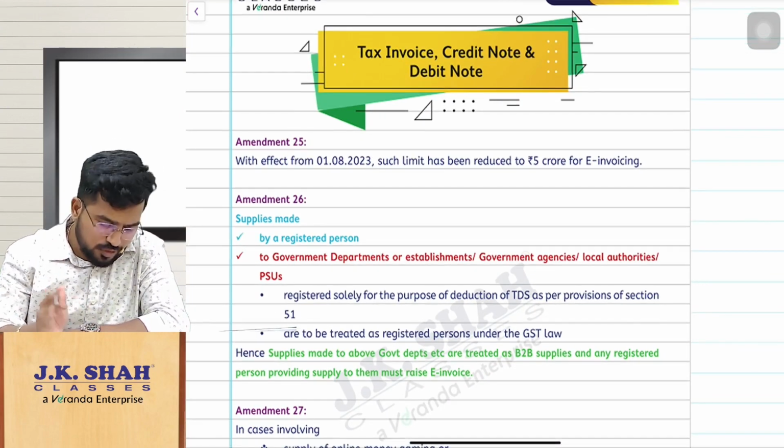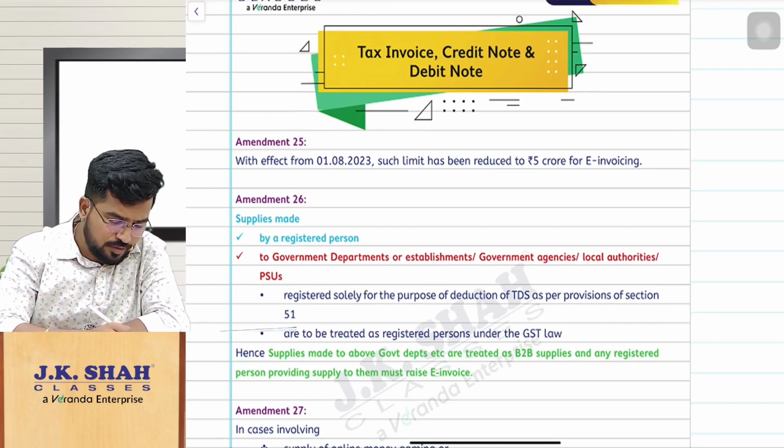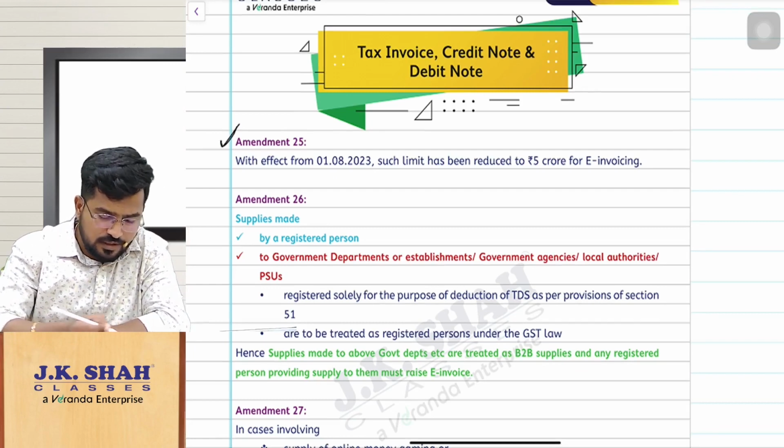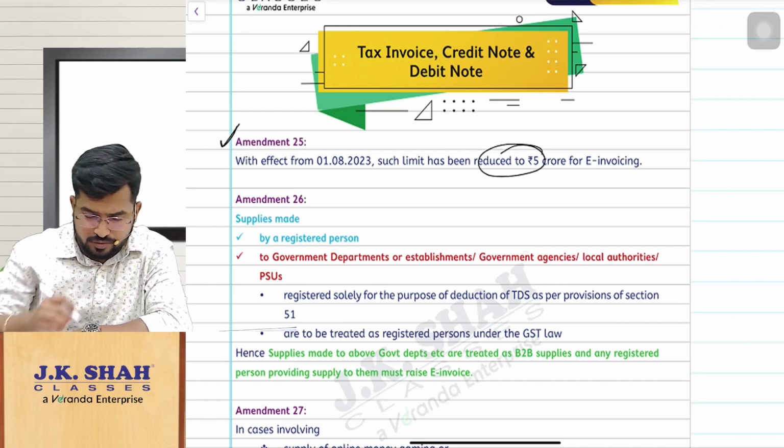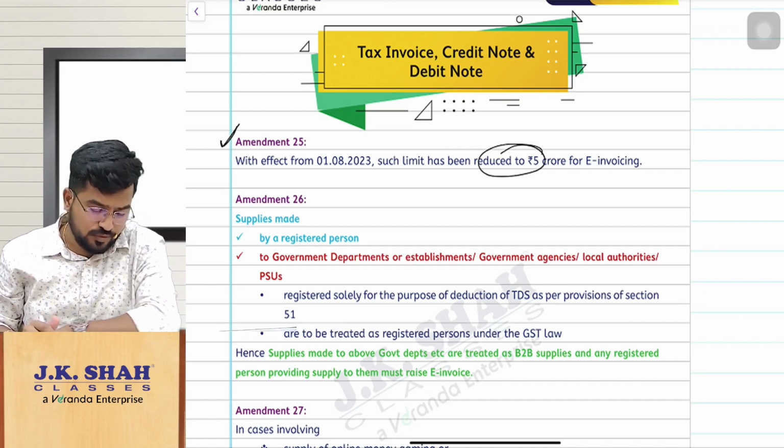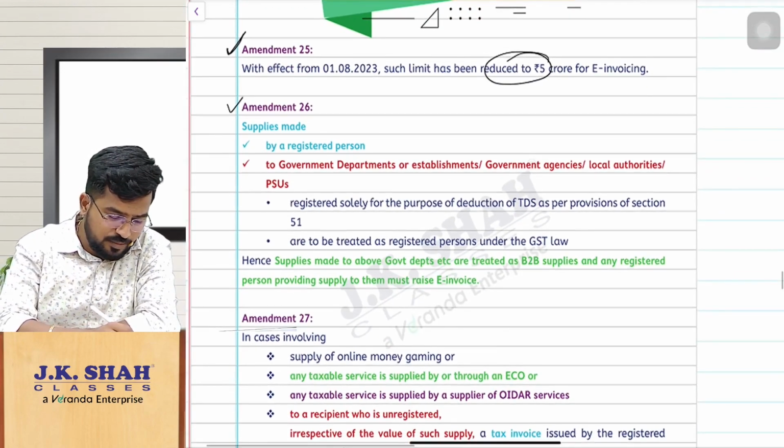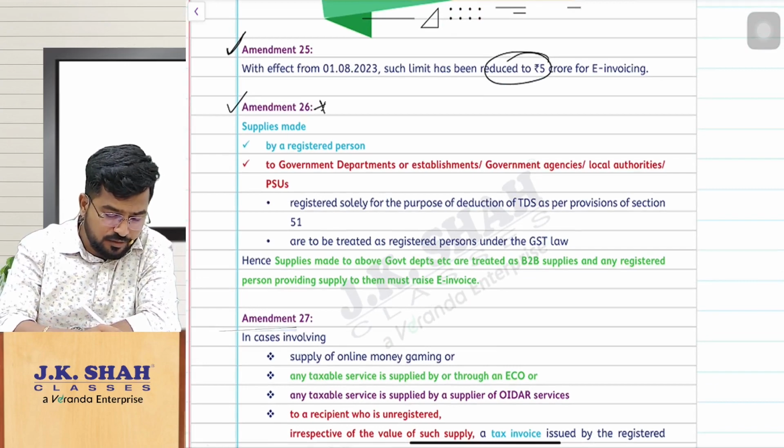So here are the small amendments. Amendment number 25: the e-invoice limit has been reduced to 5 crores. Hope you know that, we have discussed it in the class also. Next amendment, this is something interesting which may confuse you.